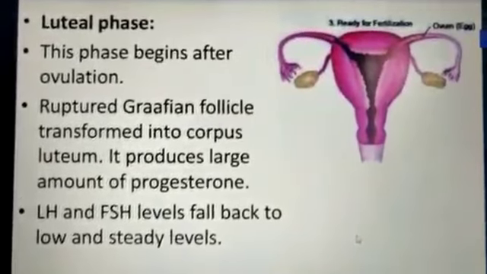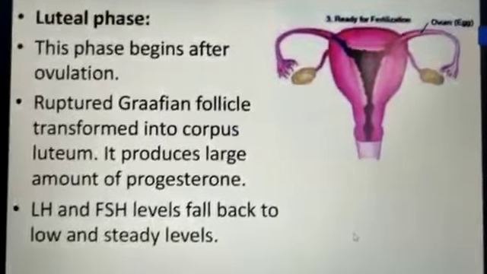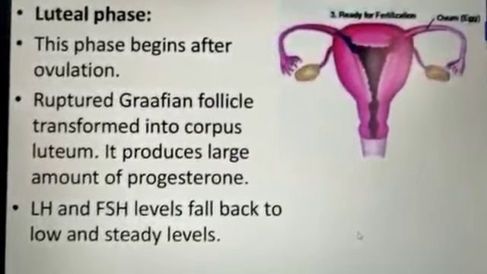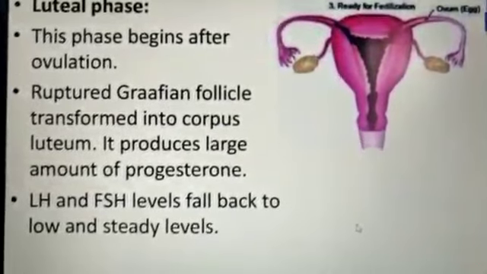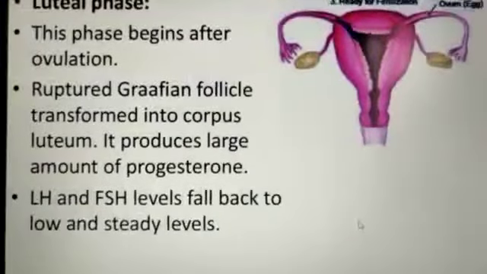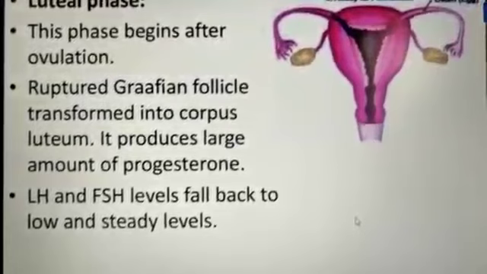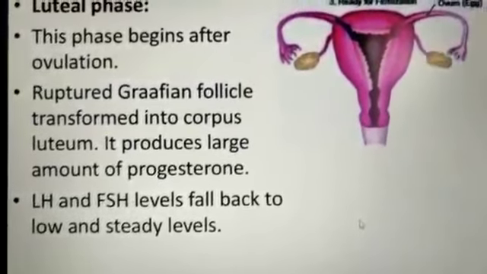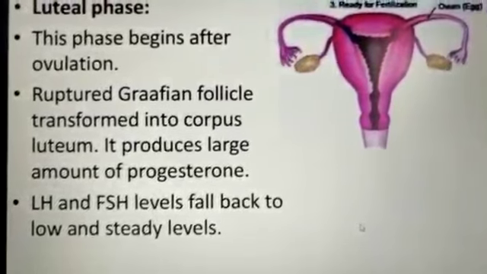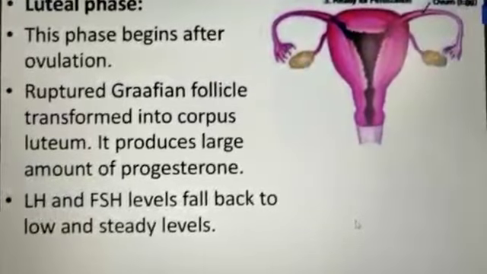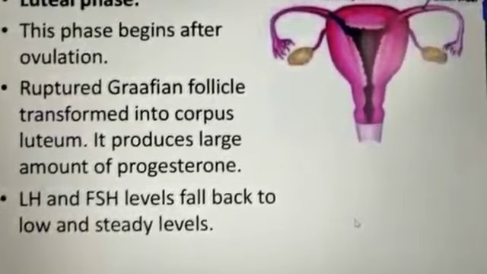Luteal phase. This phase begins after ovulation. The ruptured Graafian follicle transforms into the corpus luteum, and it produces a large amount of progesterone. The role of the Graafian follicle is to produce the hormone progesterone. Estrogen and progesterone are the female sex hormones. LH and FSH levels fall back to low and steady levels.